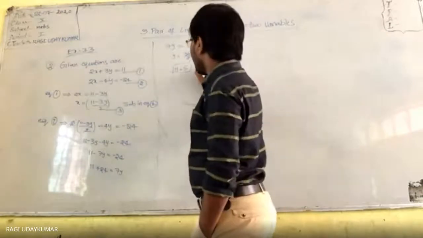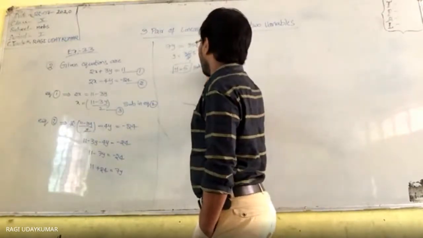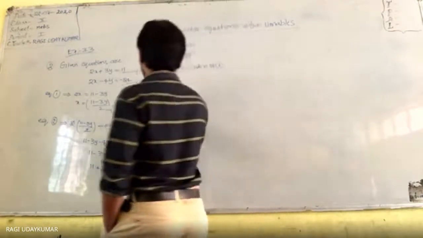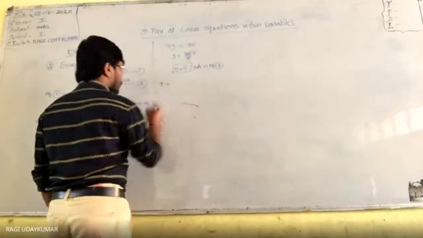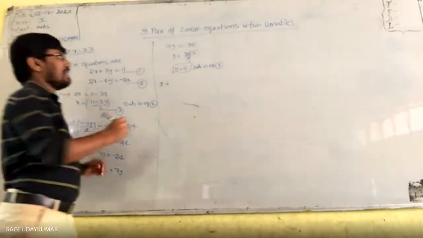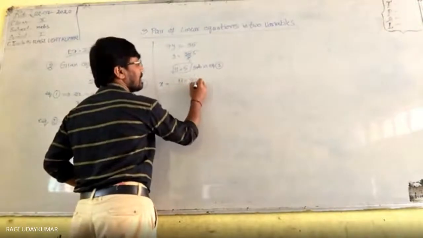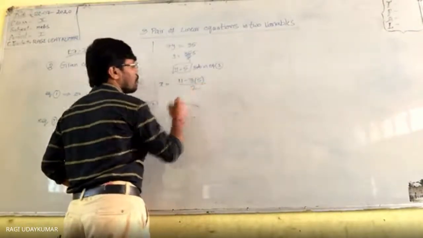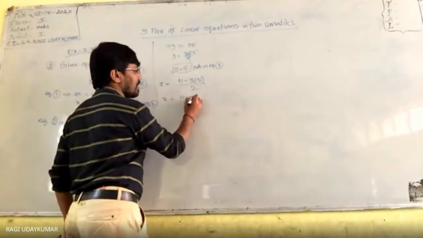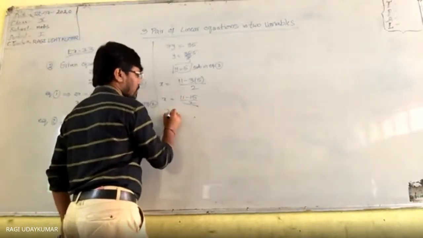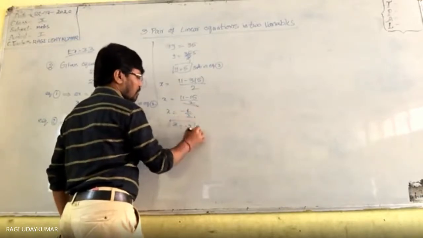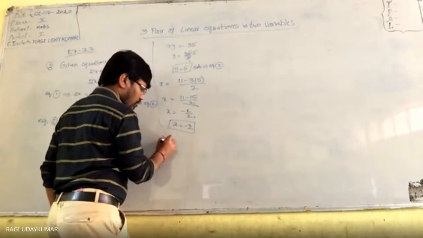So now this you substitute in equation number 3 to get the x value. X value आने के लिए उसमें substitute करो. So x is equals to equation number 3, x is equals to 11 minus 3y by 2. So what do you get here? So x is equals to 11 minus 15 by 2. So x is equals to minus 4 by 2. X is equals to minus 2.